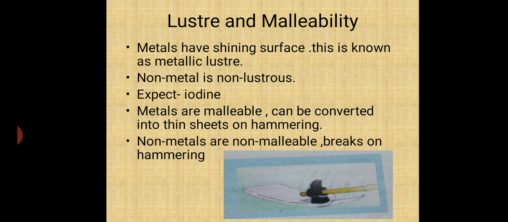That's why we get tin sheets which are used for household purposes, making roofs of houses. Non-metals are not malleable, they break if they are hammered, but metals can be converted into sheets.